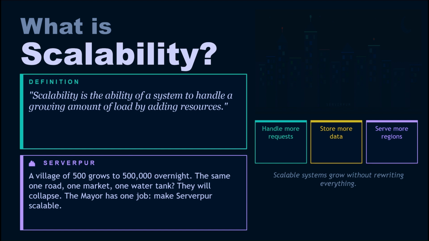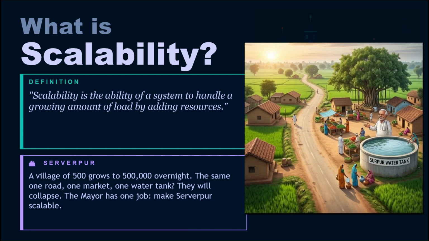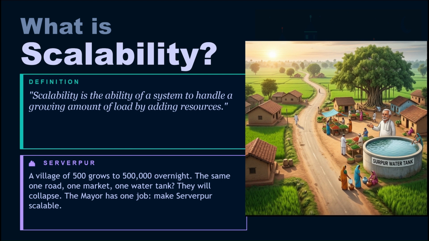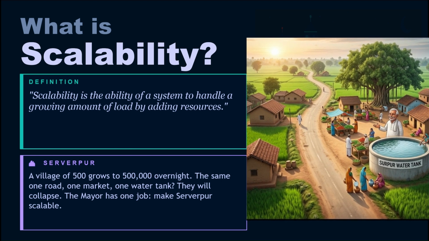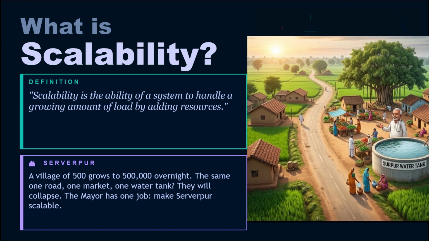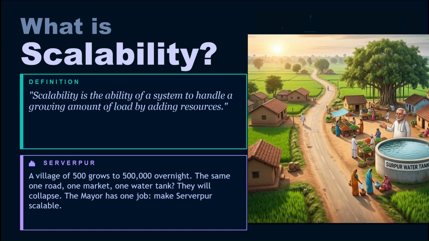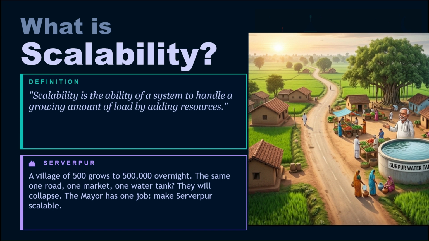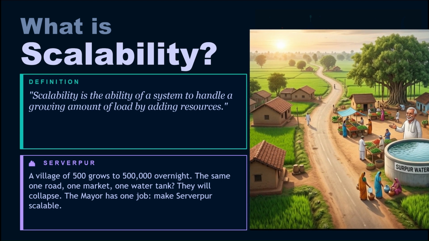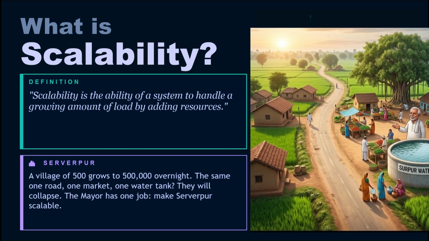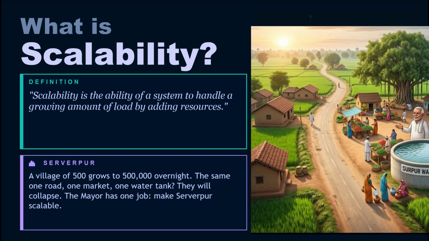To easily visualize, imagine a tiny peaceful village called SERVERPUR with 500 residents. In my entire system design playlist, I am going to use this SERVERPUR village as an example. There is one main road, one market, one water tank. Everything works perfectly. The mayor is happy. Residents are happy. Life is good.